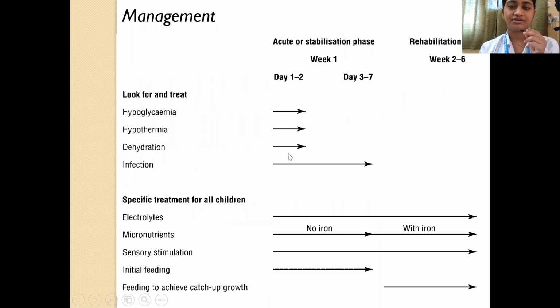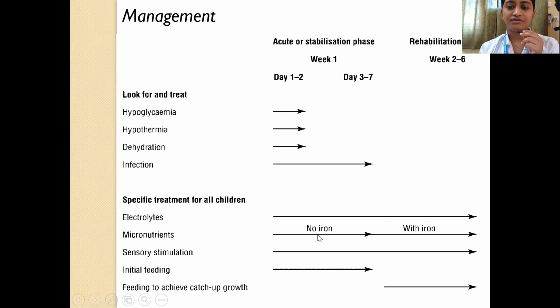So, as I told, there are 2 phases in management. One is the acute stabilization phase, and the other is the rehabilitation phase. The acute stabilization phase spans over a week. Over the first few days, we try to manage hypoglycemia, hypothermia, dehydration, and infection, which we can take care of over a week. And we also have to correct electrolyte imbalances, which will start right from day 1, and that can take a long time to get corrected.